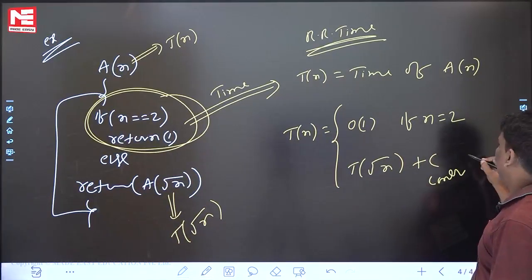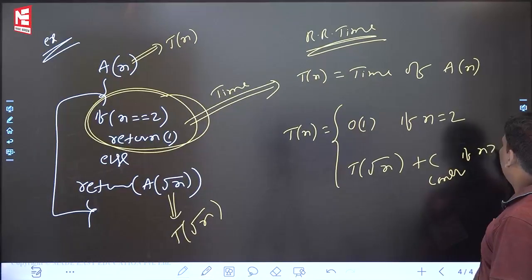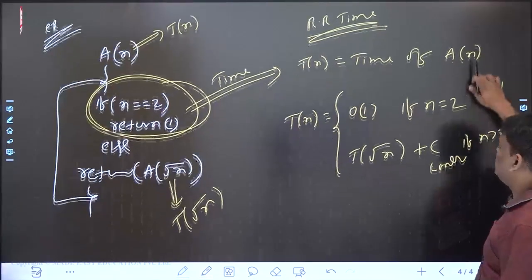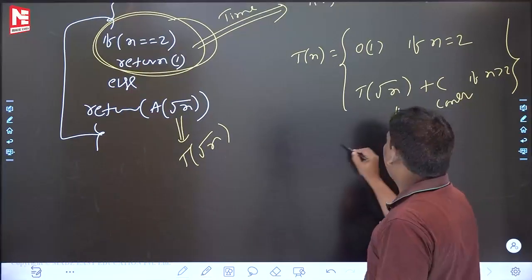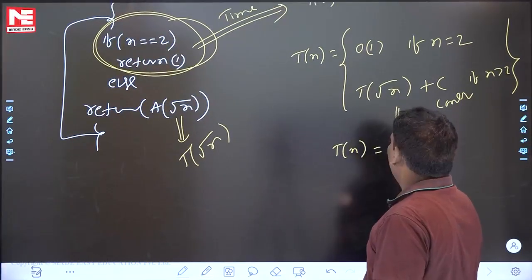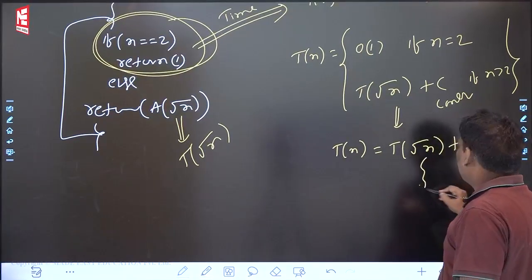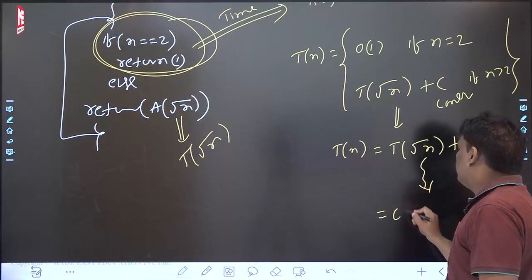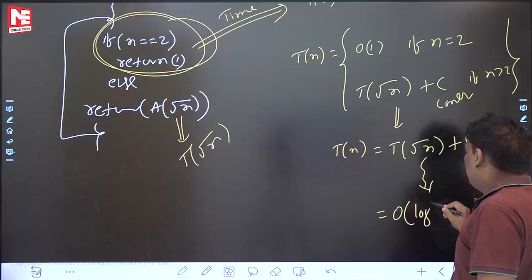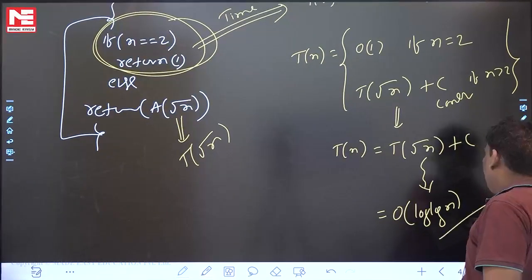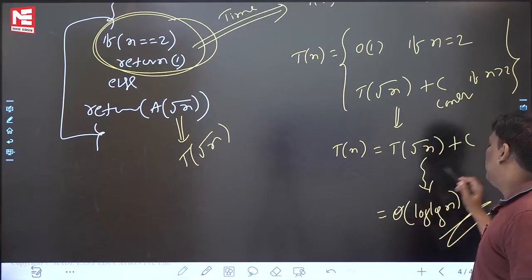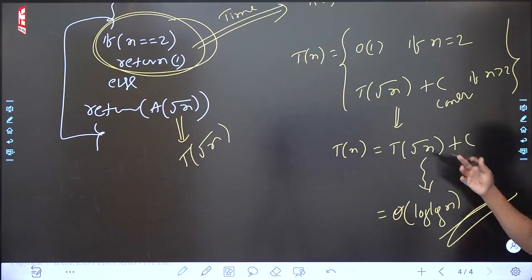Constant time if n is greater than 2. If you solve this, what is the recurrence relation? Let me write T of n is equal to T of root n plus C. Using the master theorem, you can do this. The answer is going to be theta of log n. If you want, you can do it yourself. Please check yourself. In the last class, we already did this.